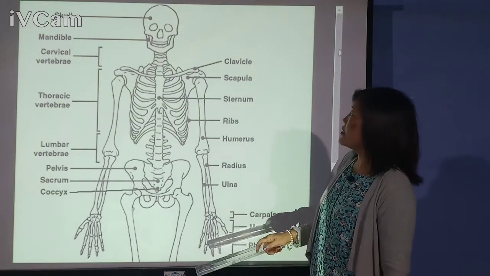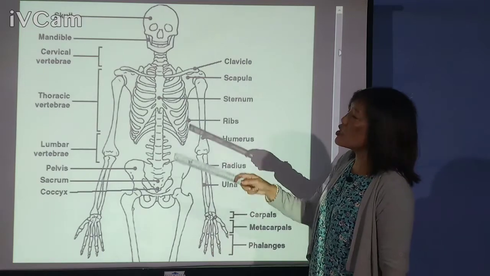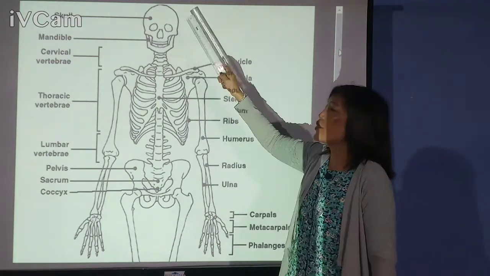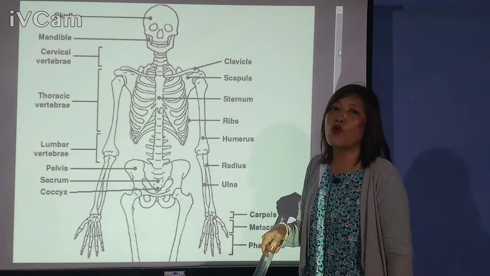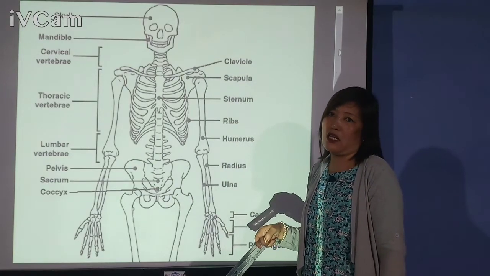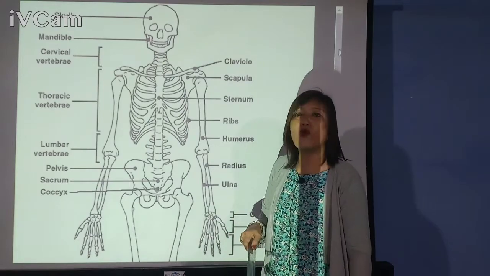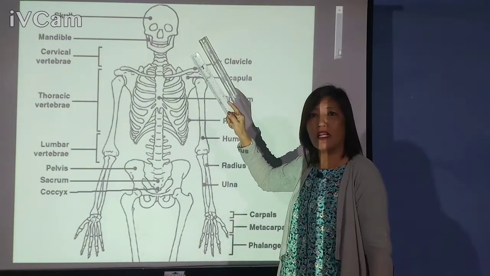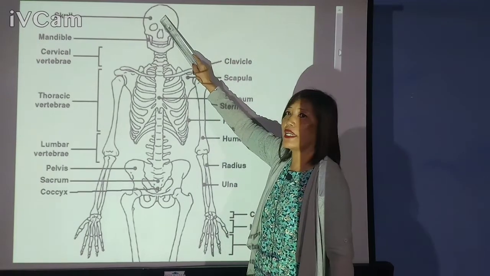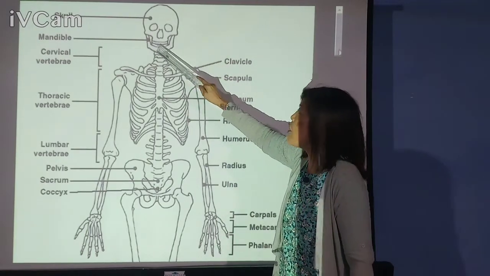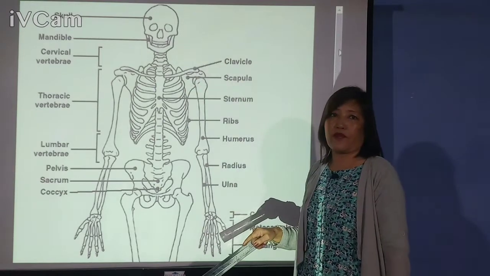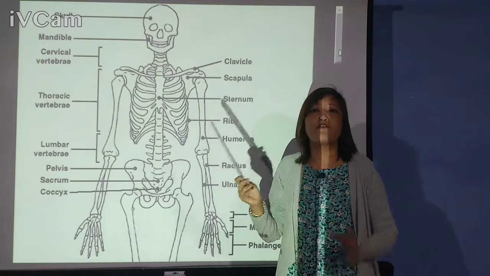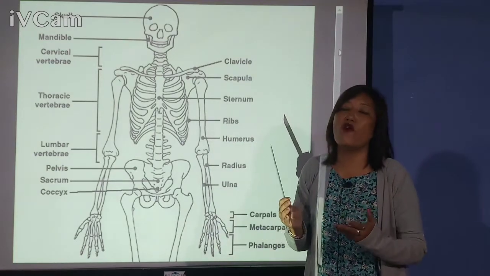If you see the total number of bones that we have in our skull, altogether we have 22 bones. Out of the 22 bones, 8 bones form the part of the skull which protects the brain, and 14 bones form our face. And the bones of the skull are fixed and immovable.